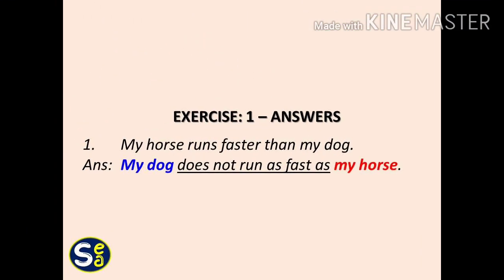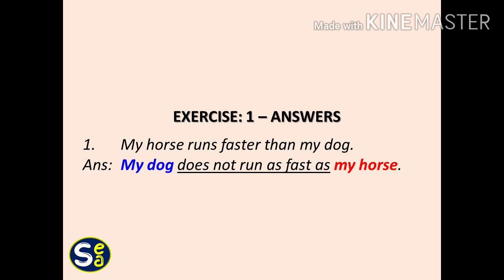Let us begin. The first question was, my horse runs faster than my dog. When we change this from comparative degree to positive degree, the answer will be, my dog does not run as fast as my horse. You can see both the transformations taking place.